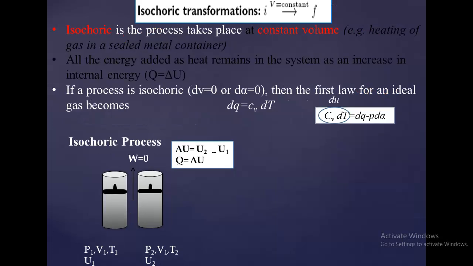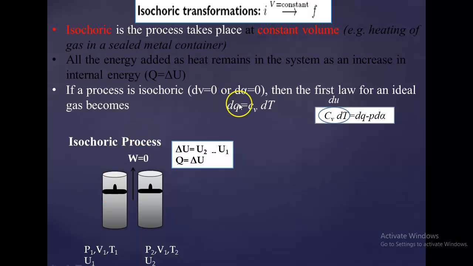Now isochoric process, where it is at constant volume. In this process, the work done would be 0. What is the formula of work done which we have studied in the previous slide? I think it is PdV, where W is equal to PdV, where dV is equal to V2 minus V1. But when the volume is constant, V1 is equal to V2. Therefore, dV is equal to 0. Therefore, the total work done is 0.